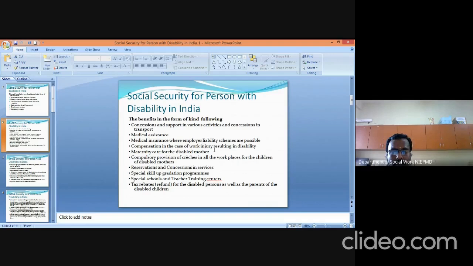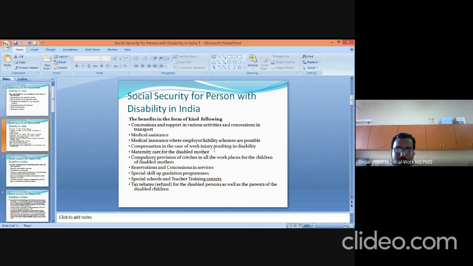Then reservation and concession in services. Whenever the government notifies a government job, some reservation is provided, certain seats for OBC, BC, MBC. Like that, persons with disability also get reservation from the government.